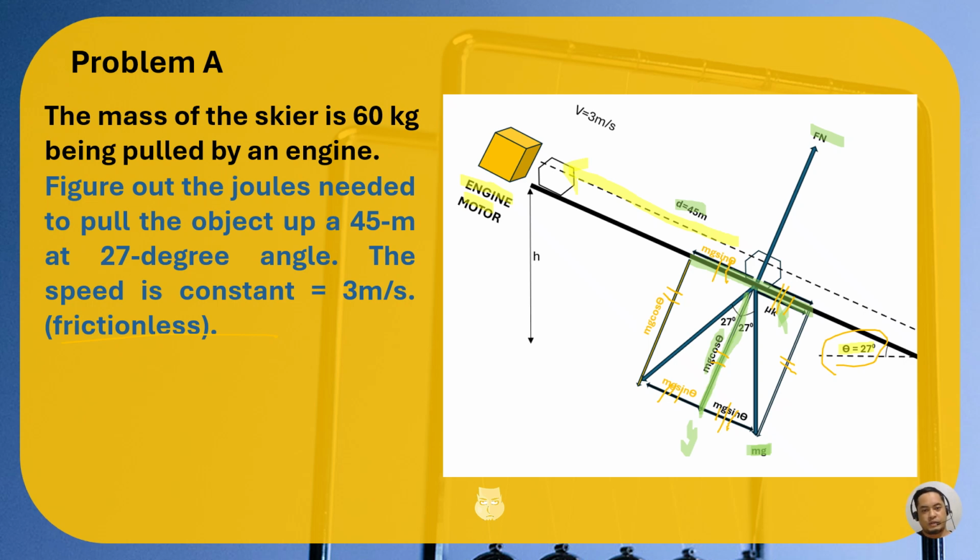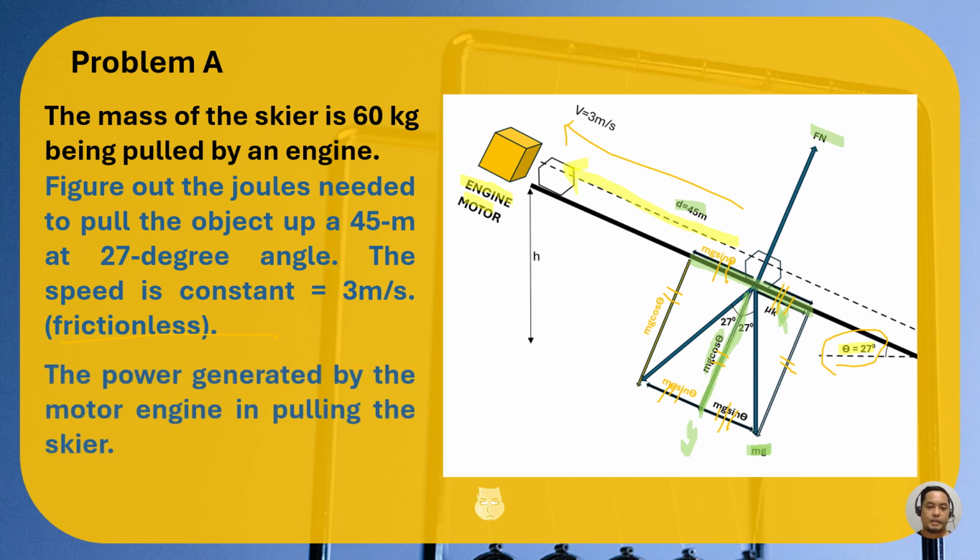So we will try to figure out the work done by the engine motor as it pulls the object all the way up here with constant velocity. And another thing, the power generated by the motor engine in pulling the skier. Let's try to find out the power, the rate of work.